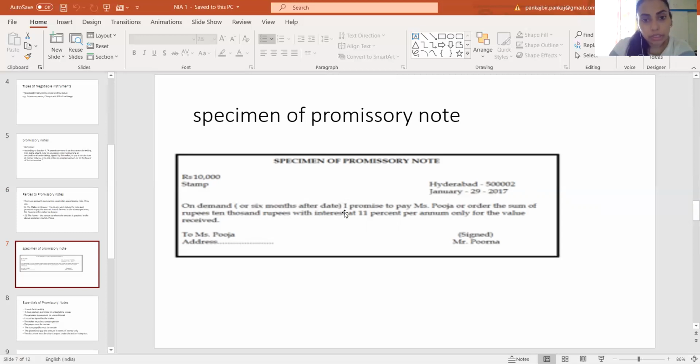Within this time period, the person can transfer or negotiate it a number of times, and he can even make the promissory note mature.